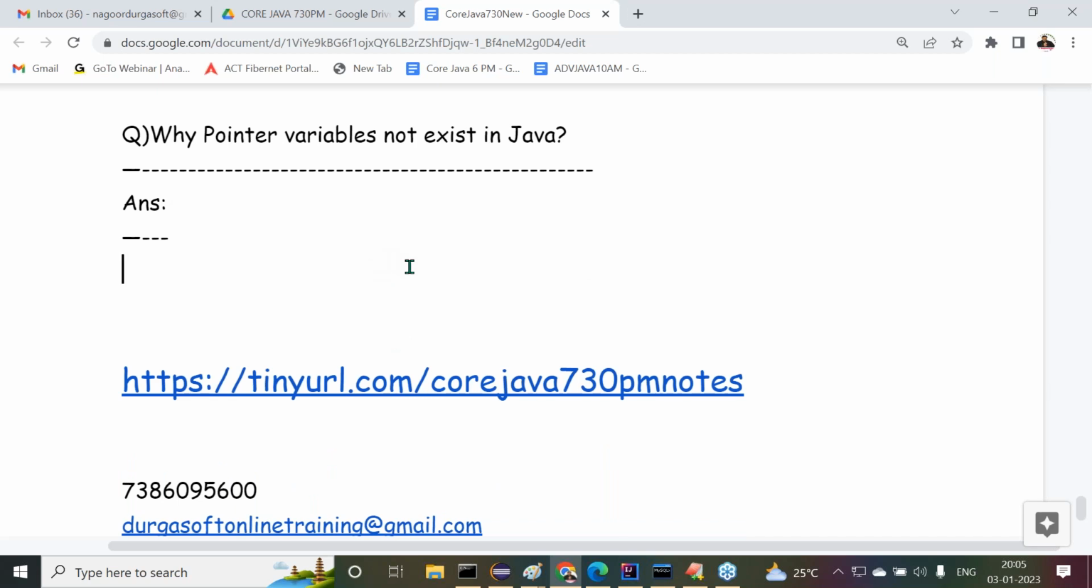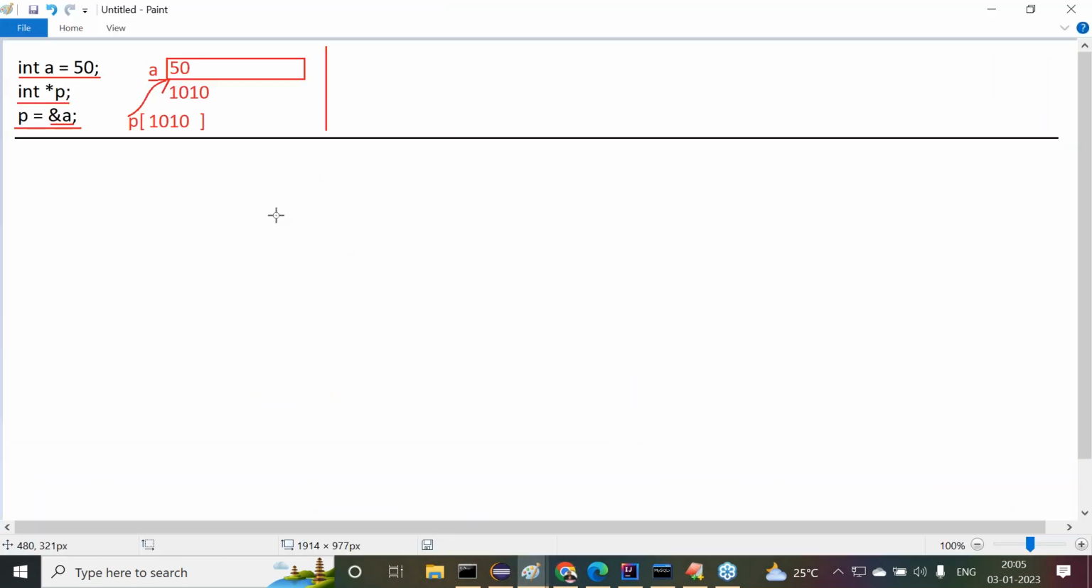Observe carefully. Why do pointer variables not exist in Java? Point number one. You know already, in the diagrammatic representation I gave, pointer variables are recognized and initialized at what time? At compilation time or at runtime? Compilation time only. Who has allocated memory for this pointer variable? The compiler. When compilation is performed, this overall scenario is completed. Am I right or not?